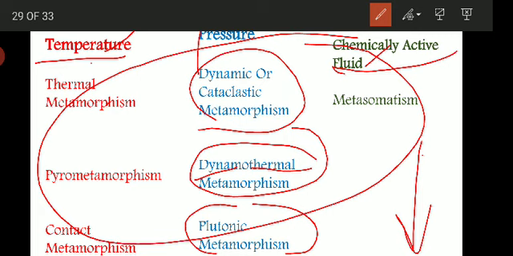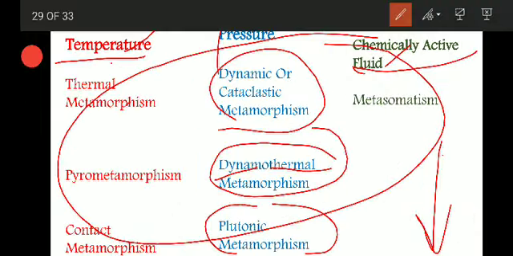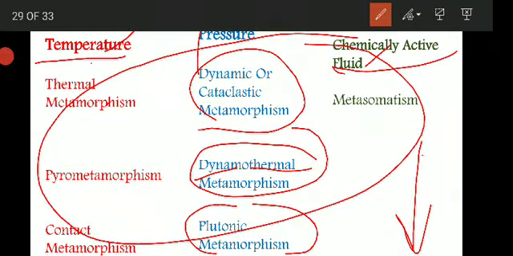The formation of anti-stress minerals of small volume and high density is favored in these conditions, but there is no texture or new structure seen in the plutonic metamorphism.